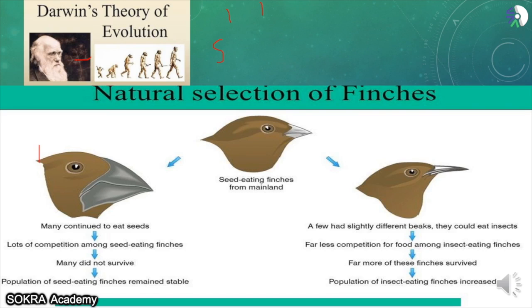Now look at this beak here. This is the example of the finches, natural selection of finches. He gave this theory of natural selection. What does he say? He said that nature is going to select only those species who are going to fight and who are going to evolve with time. Only those species are going to be selected. For example, we have three examples here: 1, 2, and 3. What did he say? Just look at example 1.